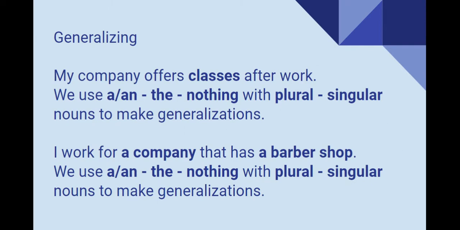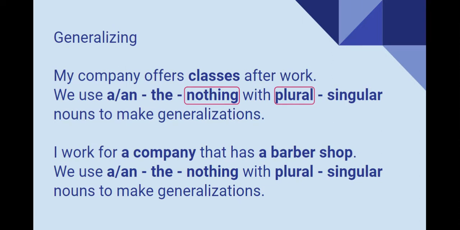So, in generalizing, let's look at this sentence. My company offers classes after work. If you notice here, we are going to use a, an, the, or nothing when we have plural or singular nouns to make generalizations. That's right, we're going to use nothing. We're not going to use any article when we have a plural noun to make generalizations.